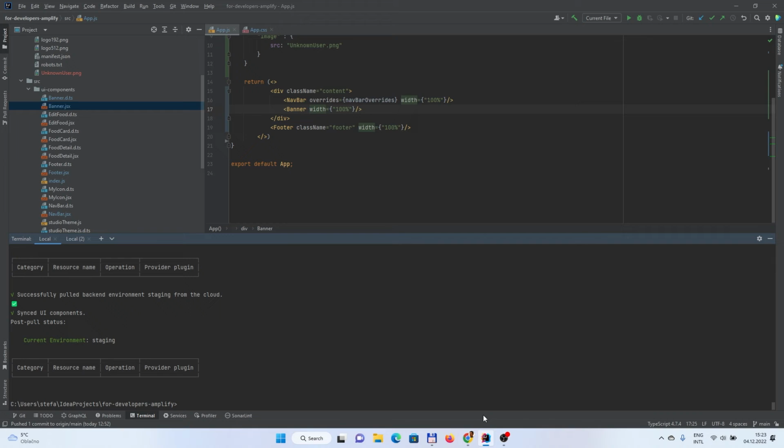Let's see if that works. Yes, this is down. I have some zoom in right now, so it looks a bit weird, but that is what we wanted. And let's now play a bit with the banner.